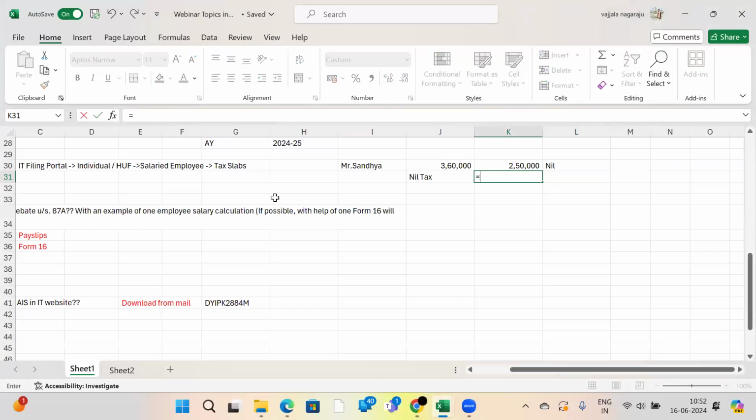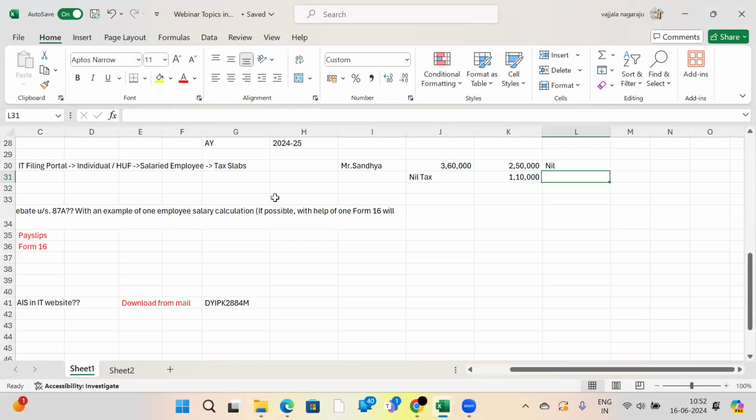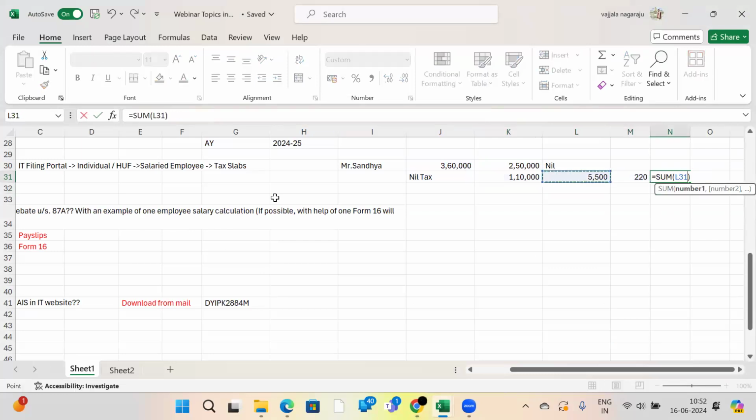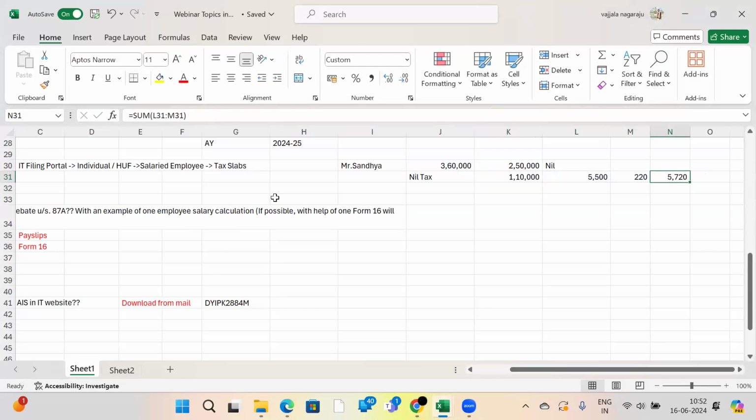From 2,50,001 up to 5 lakhs, what is the tax rate? 5%. That means on 1,10,000, it will be 5% tax. That means 5,500. On this amount, again, there will be tax calculated as health and education cess at 4%. So total tax 5,720. But there is no need to deduct this, no need to pay this 5,720 rupees.